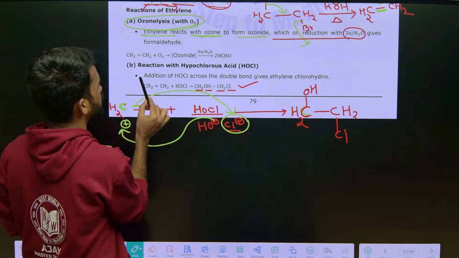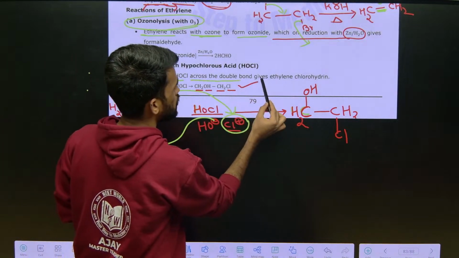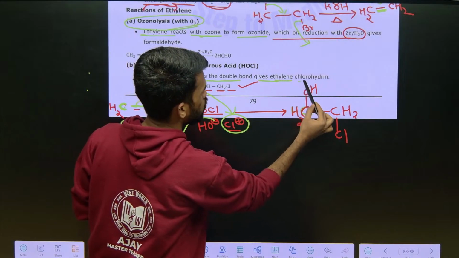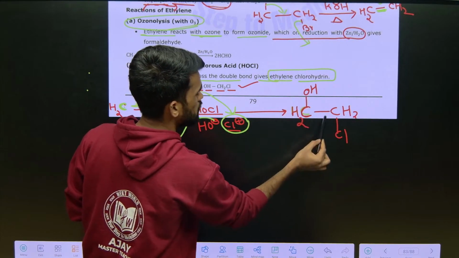So addition of HOCl across the double bond gives ethylene chlorohydrin.